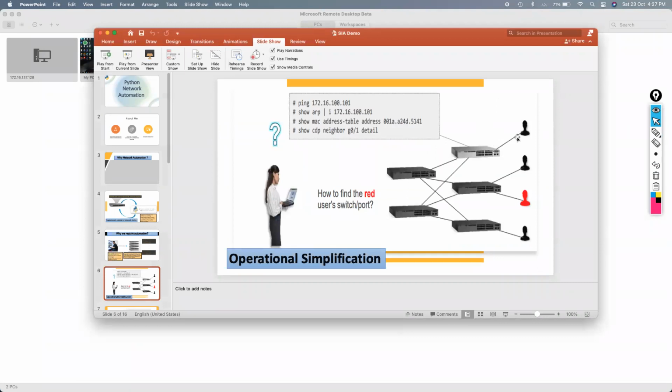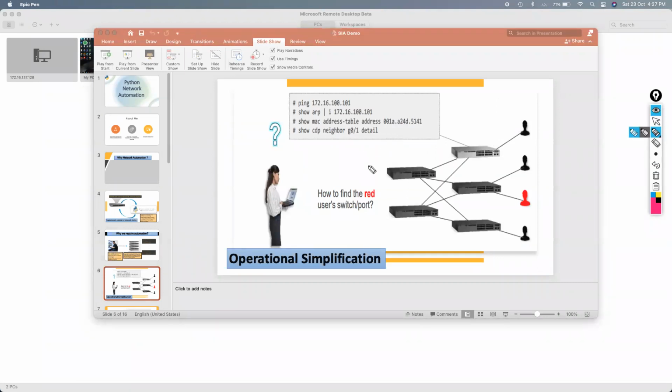Now, this is a typical example, and we are all network engineers, we used to deal with it. I think this is a pretty good example. Let's say this particular user is facing a network down issue. In that case, what we used to do is log into the particular switch. Then we have to trace the MAC address of it. I have logged into this switch and this is the IP of the user, right? So I just need to check where this particular user has been connected. So I'll go to this switch and run show mac address table and interface and so on.